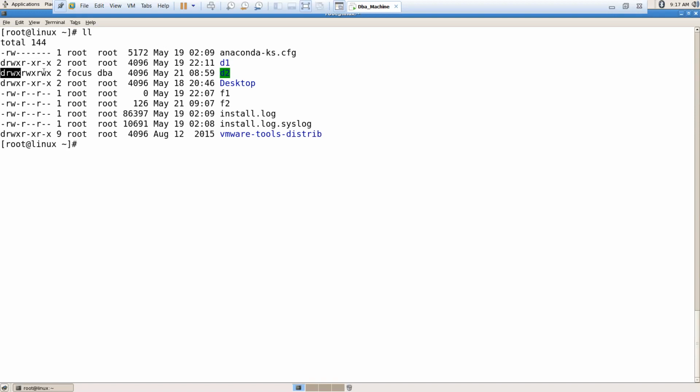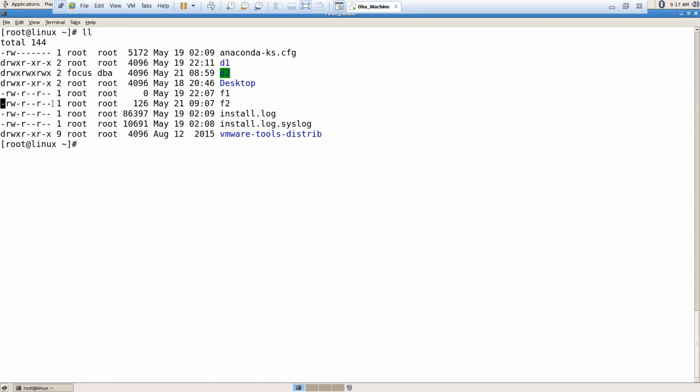Here it's 777. Here it is 755. Here, what is it? 4 plus 2 means 6, so 644. What is the permission? 644. R means 4, W means 2, 4 plus 2, 6. 644 is the permission for F1.